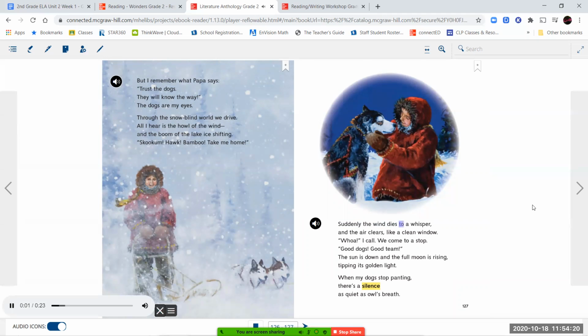Suddenly the wind dies to a whisper and the air clears like a clean window. Whoa, I call. We come to a stop. Good dogs, good team. The sun is down and the full moon is rising, tipping its golden light. When my dogs stop panting, there's a silence as quiet as owl's breath.